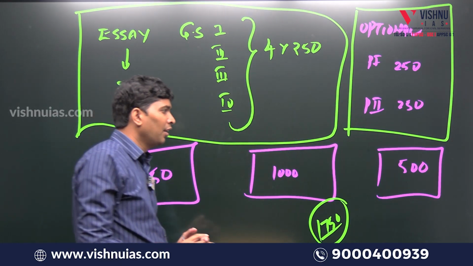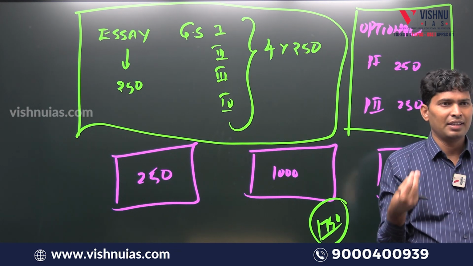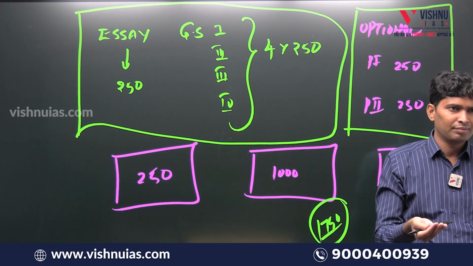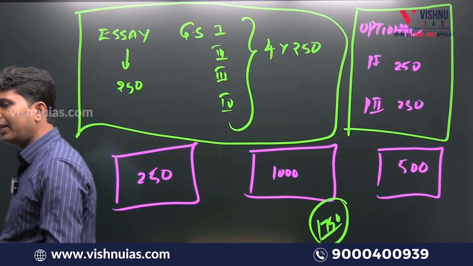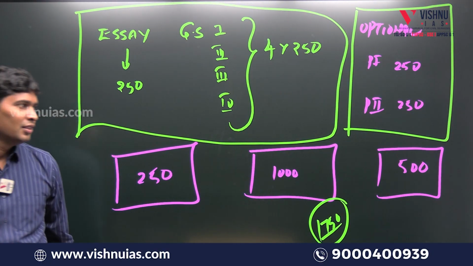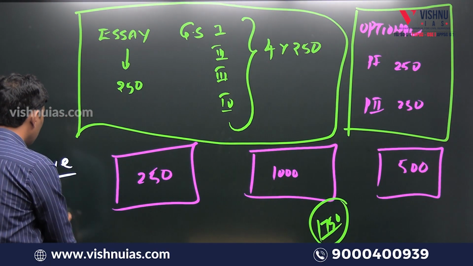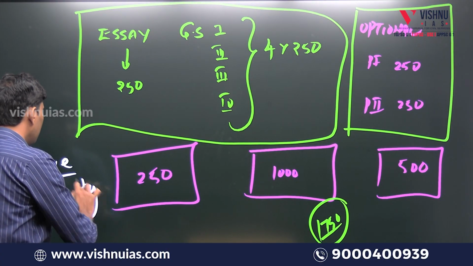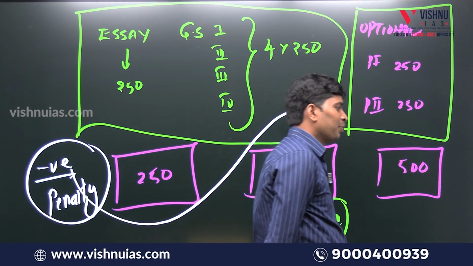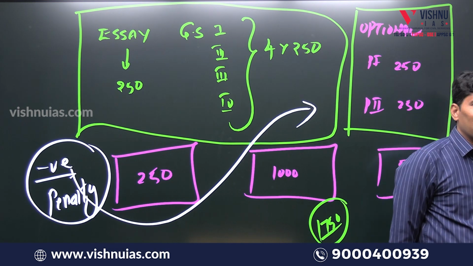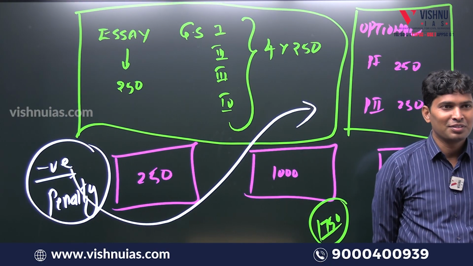Which means minimum basic communication in terms of English writing, clarity of thought, expression, coherence, linking one point with the other. UPSC has many times mentioned this in answer writing. You'll be surprised, in recent times, in mains also, negative marks or penalty marks are there. What are these penalty marks? If you write an irrelevant answer, something not at all related to the question, in some of the papers the examiner has given negative marks in the mains, not in the prelims.